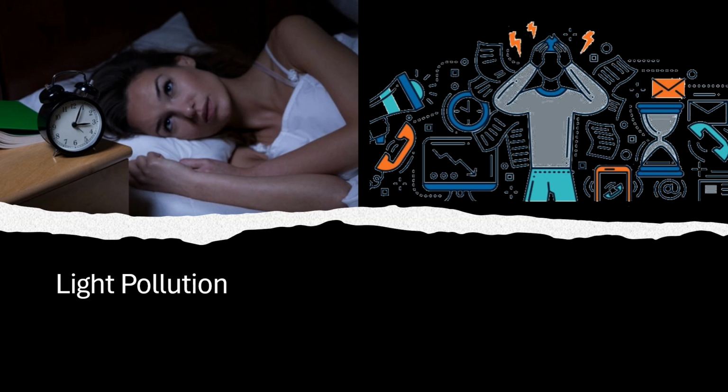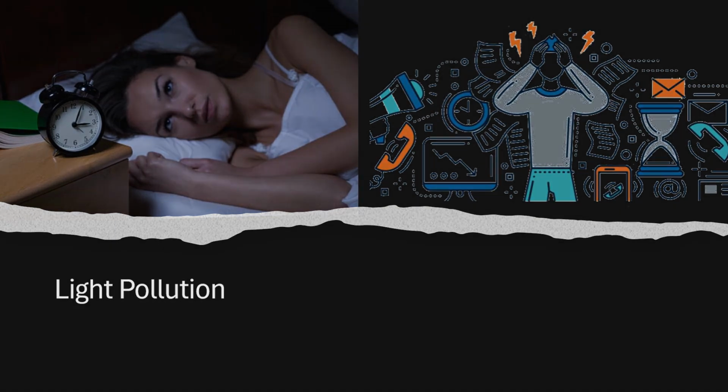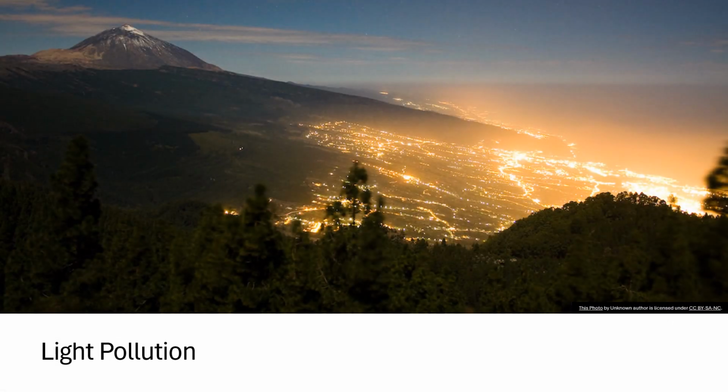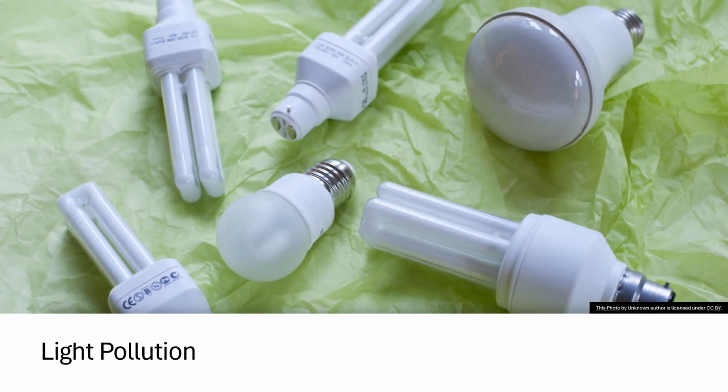Light pollution also has negative impacts on human health, disrupting sleep patterns and contributing to various health issues. Additionally, it wastes energy and contributes to greenhouse gas emissions, further exacerbating environmental concerns. Addressing light pollution requires the use of energy-efficient lighting technologies, responsible outdoor lighting design, and community efforts to reduce unnecessary light emissions and preserve our view of the night sky.